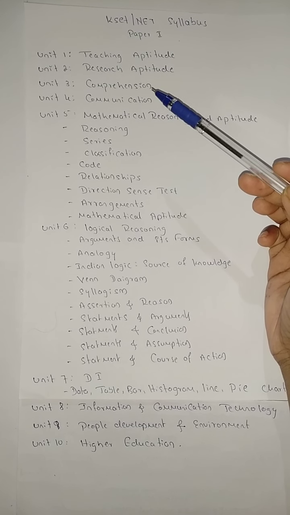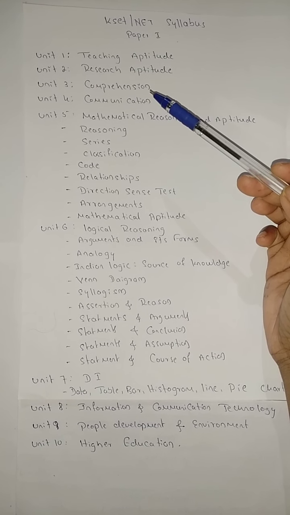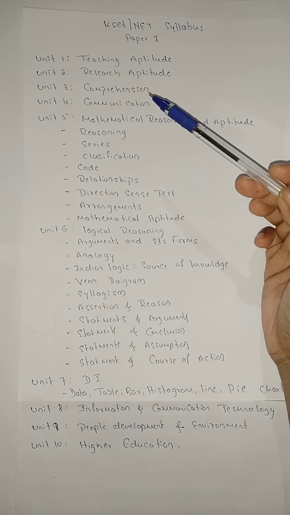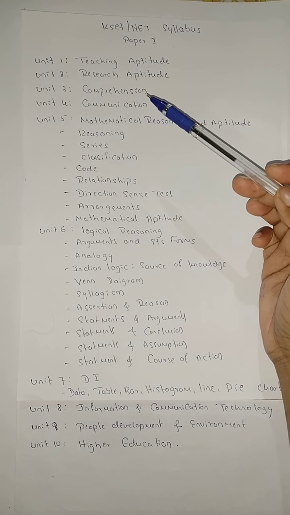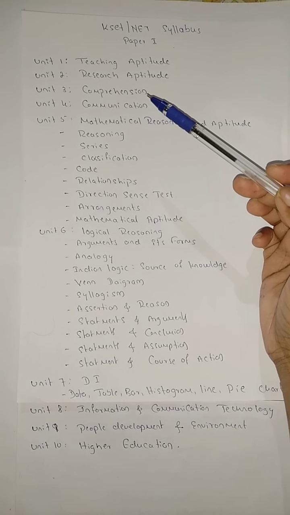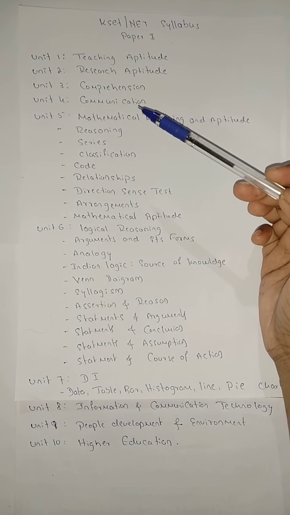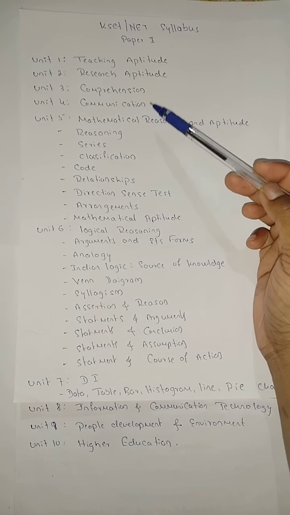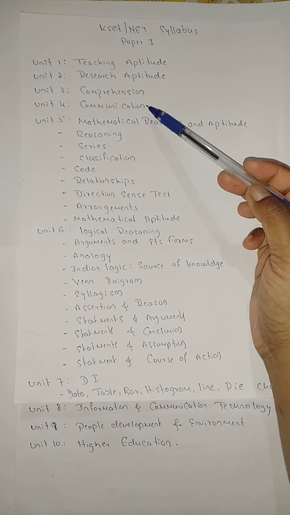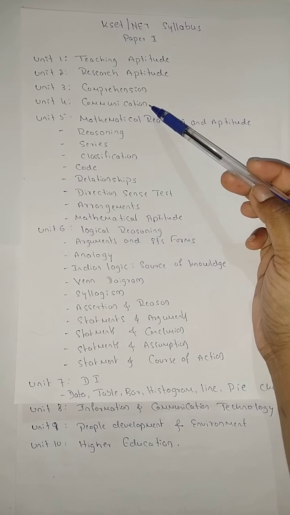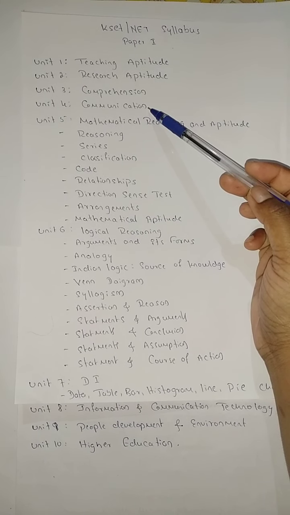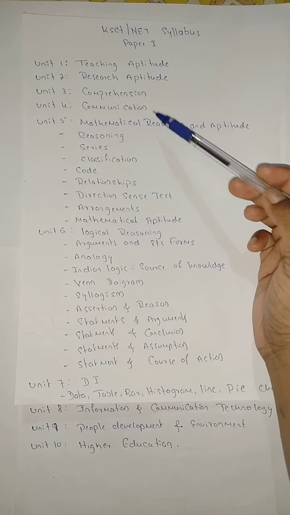Next, the third unit is comprehension. Here we need to work on studying passages. Some passages are given, real incidents or stories might be given, and we have to answer from those passages. Okay. Next, unit number 4, that is communication. Here we have to know how communication skills have to be taken, and who propounded the communication theories. Everything we have to study in this unit.